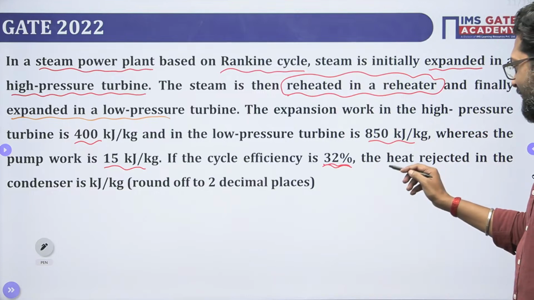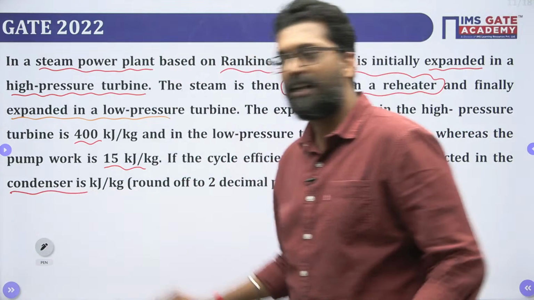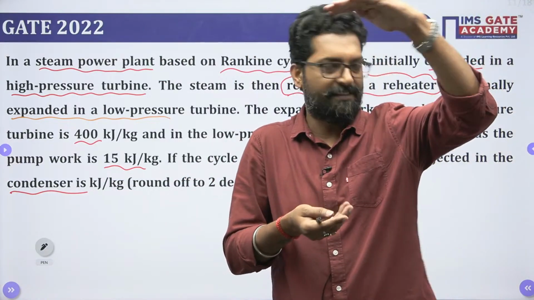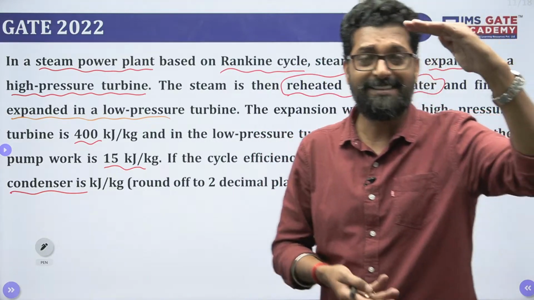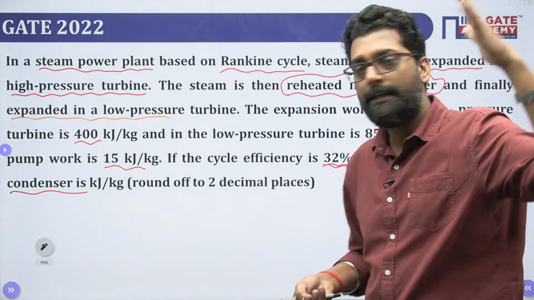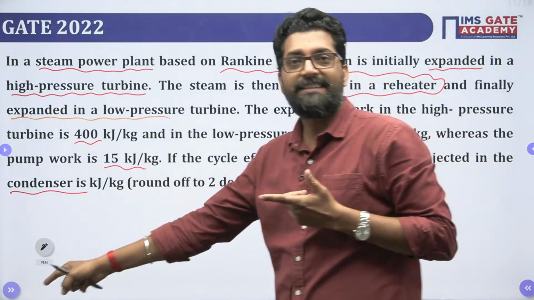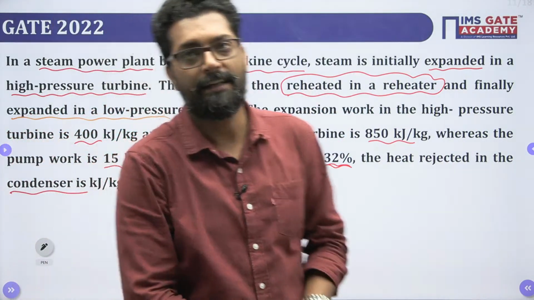So they are asking for the heat rejection in the condenser. There must be two pressures in the Rankine cycle: one is the boiler pressure, the other is the condenser pressure. In the boiler we supply the heat, and in the condenser we reject the heat. So how much heat will be rejected from this reheat cycle?